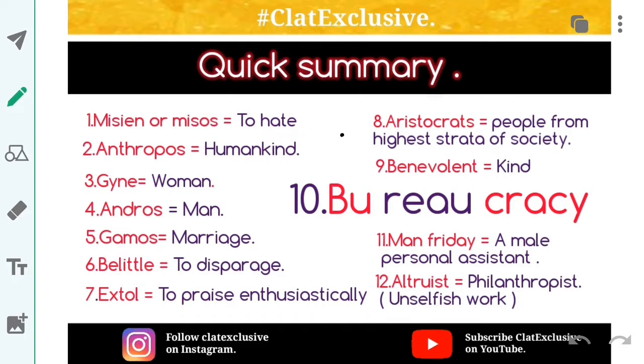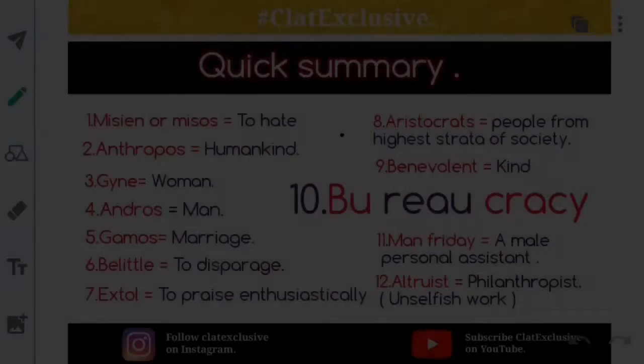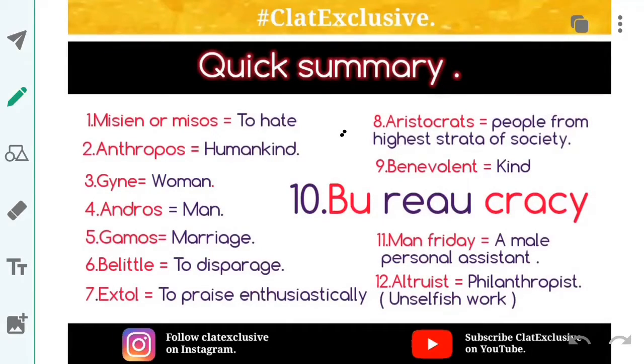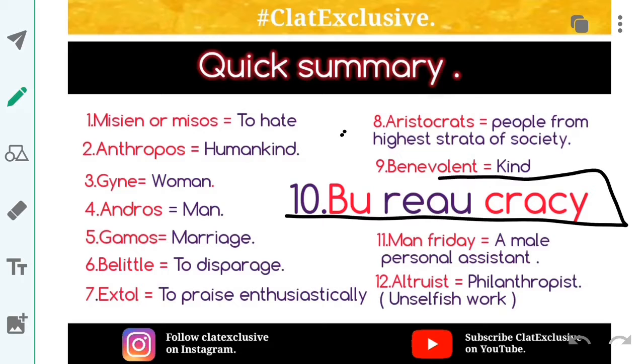To belittle something or someone is to disparage something or someone. To extol something or someone is to praise him or her enthusiastically. Aristocrats are people from the highest strata of society. Benevolent is someone who is kind enough, and this is the spelling which you have to look at carefully.